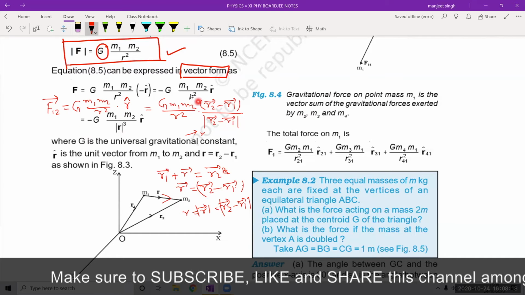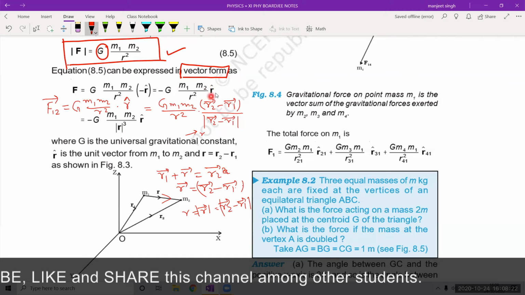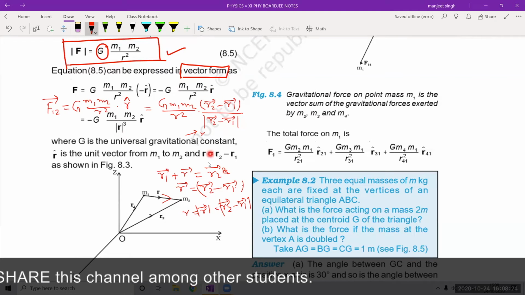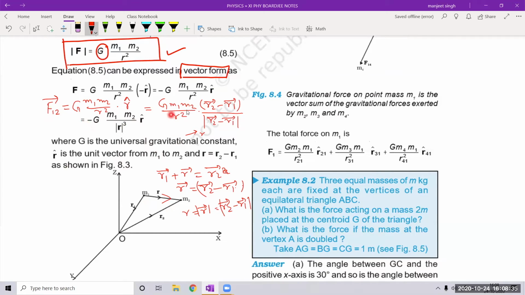Okay, this is the simpler form: G m1 m2 upon r square unit vector r. Unit vector r shows the direction of the force. So we have written F12. F12 is this, G m1 m2 upon r square, r cube, and here what will come? r2 minus r1.